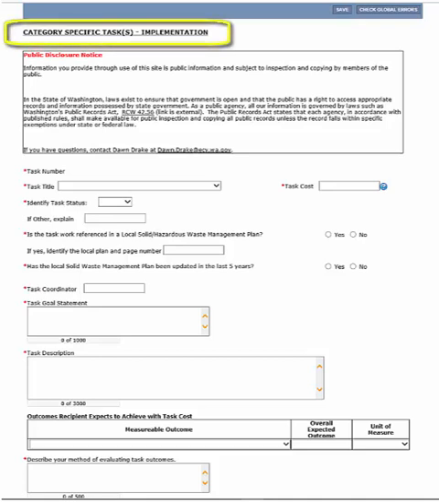Category-specific tasks implementation. Complete this form if you are applying for planning and implementation funds. If you are applying for solid waste enforcement funds, end this tutorial now and find the tutorial for category-specific tasks solid waste enforcement. Let's begin.